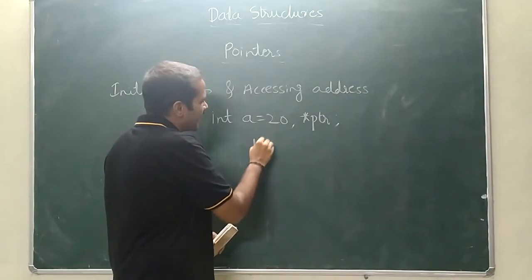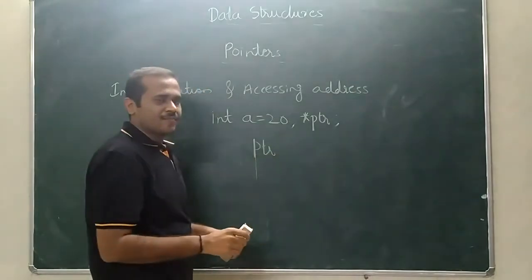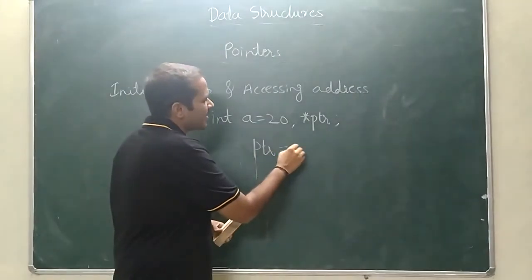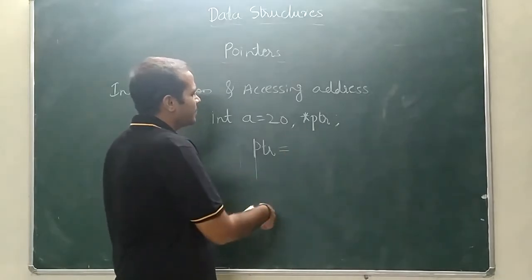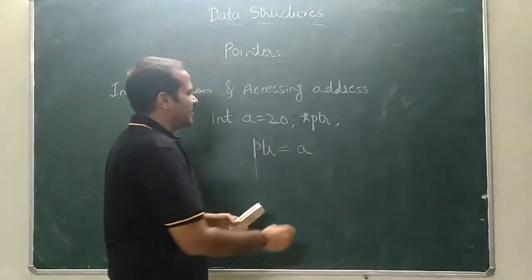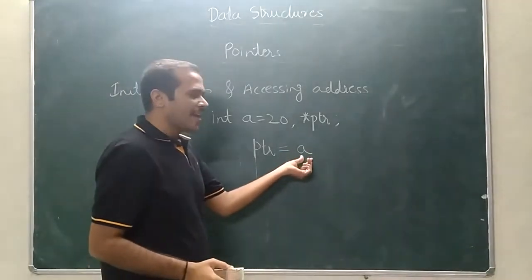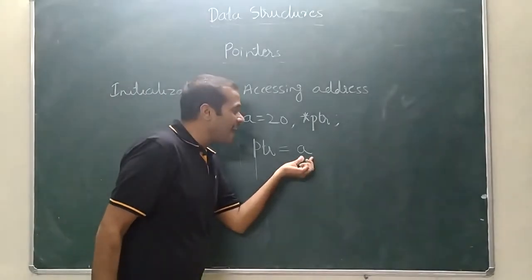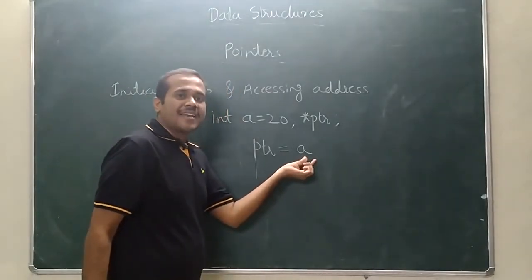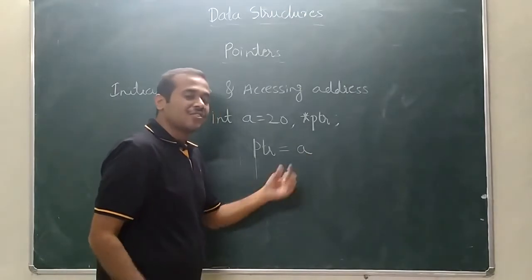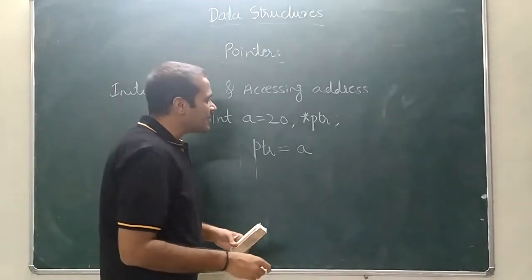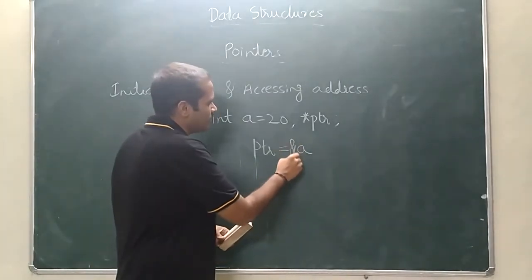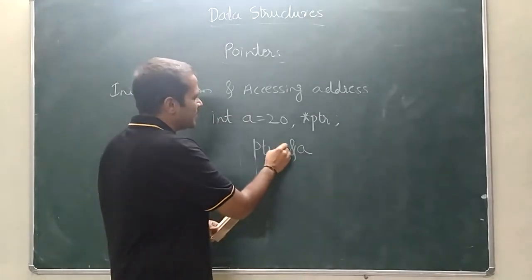So ptr is a pointer variable, correct? I assign the address of a to the pointer variable: ptr equal to &a. I need the address of this a. So how can the address be accessed? Using the ampersand symbol.